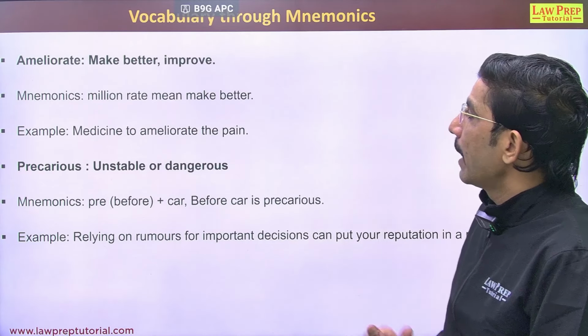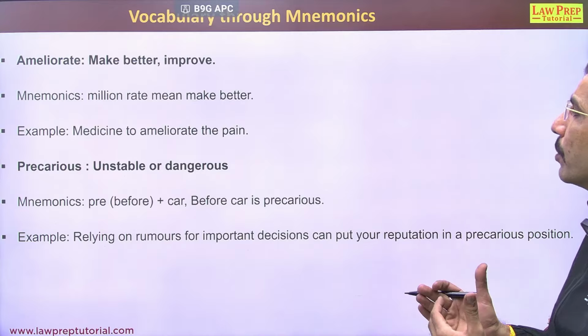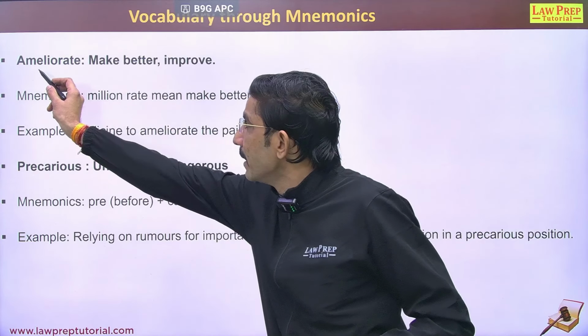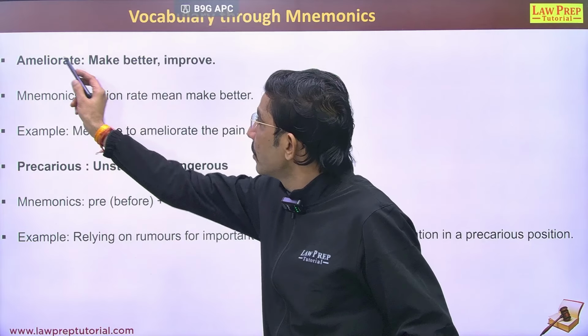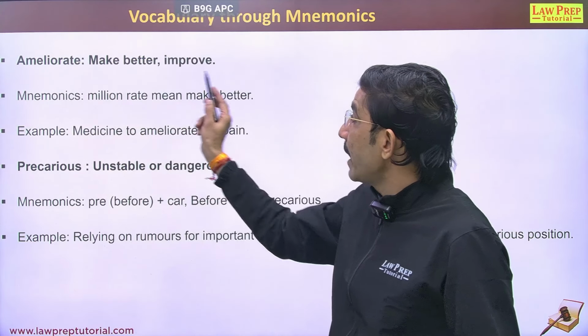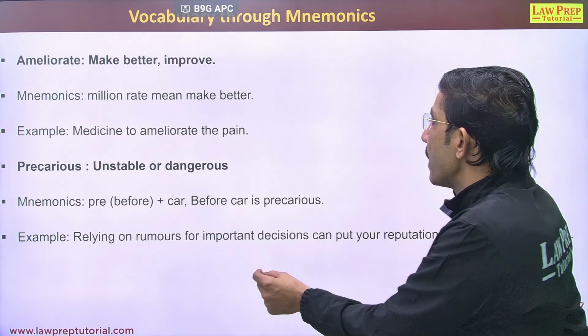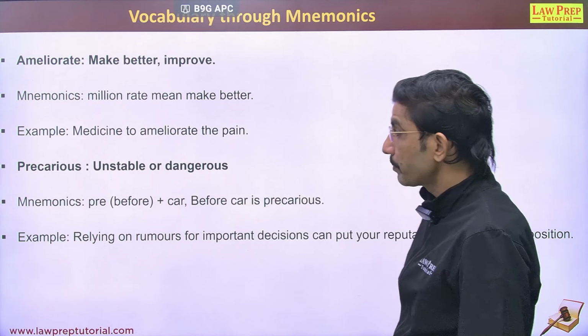Let's see another word, ameliorate. Ameliorate means make something better or improve. Mnemonic: million, meliorate, ameliorate. So we can recall it with million. Million rate means make better, right? Million rate, you can easily understand. Example: medicine to ameliorate the pain.